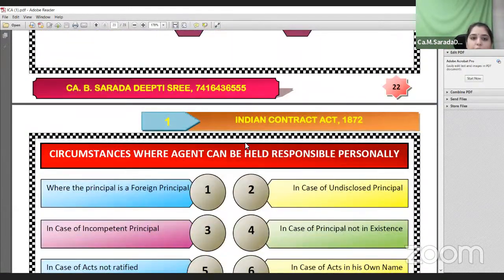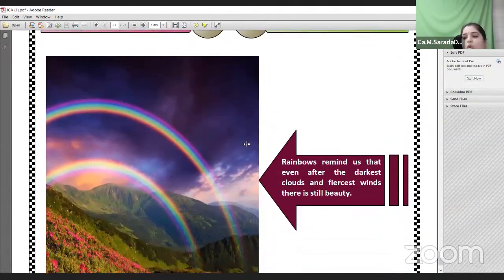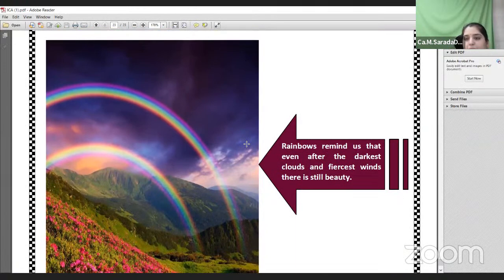Okay, so these are a few important aspects of the contract of agency. Until now we have seen contract of indemnity, contract of guarantee, contract of bailment, and contract of agency. With this I will stop today's session. Since it's a rapid revision, we have seen the basic important things of different contracts, but this is not sufficient, friends. You need to go through everything in detail.